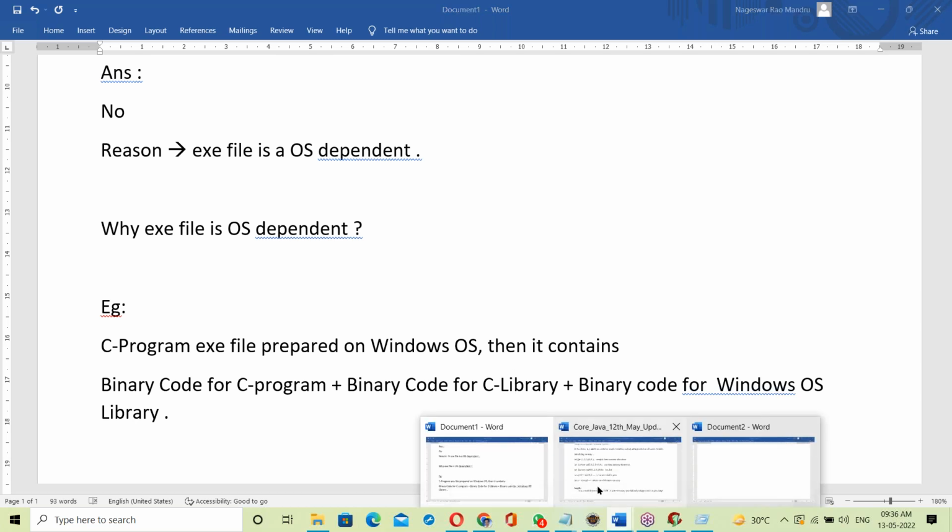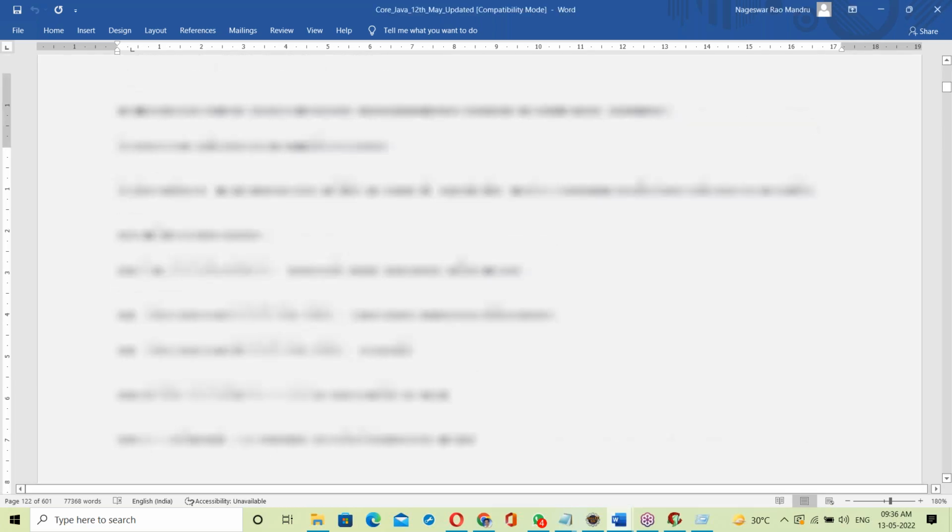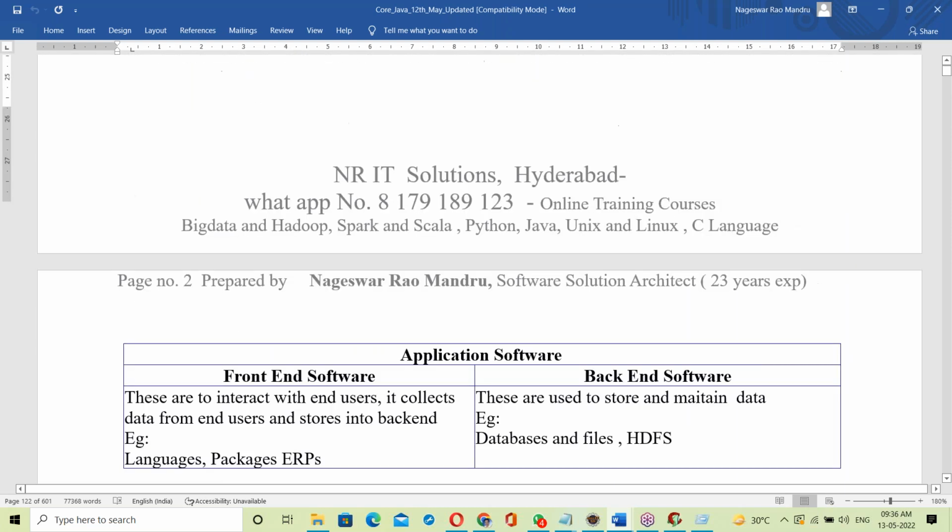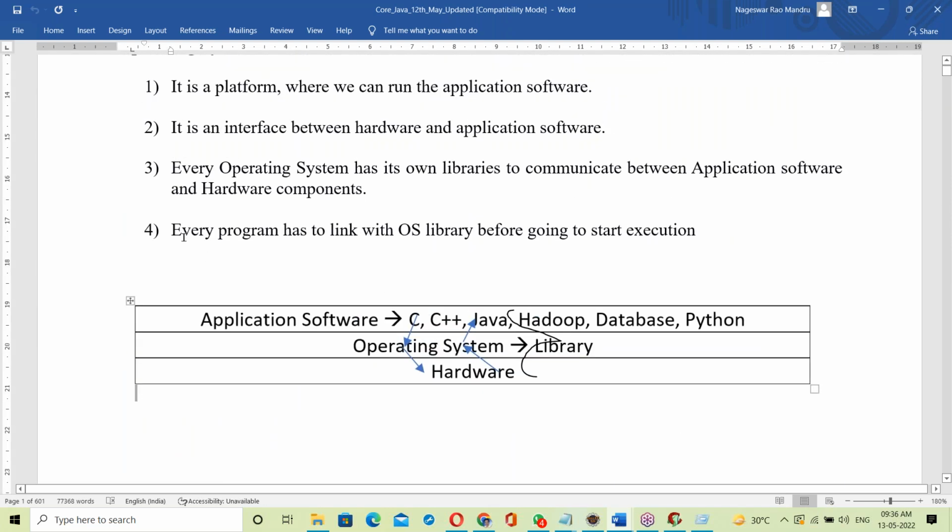At the beginning we discussed OS concepts. See, these four points. Every program has to link with the OS library before starting execution. A C program has to link with the OS library, and a Java program too. Every program has to link with the OS library. Only after linking does the execution start. It has to link compulsorily.